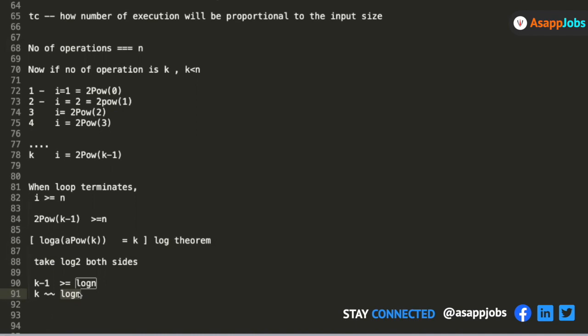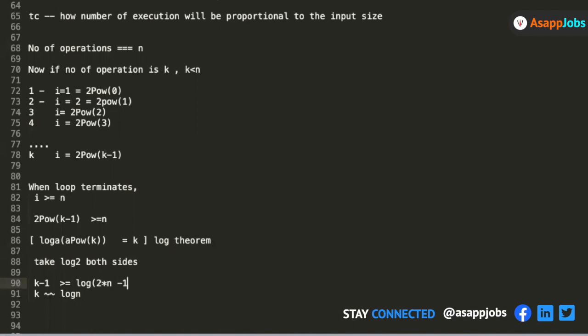Yeah. So the same thing, what you said, I derived and I was getting something like k greater than or equal to log of 2 times n minus 1. So is that the same thing what we were looking over here? What were you getting? Can you please come again? K was greater than or equal to log of 2 times n minus 1. Like this you're saying? Yeah. How did you get this?